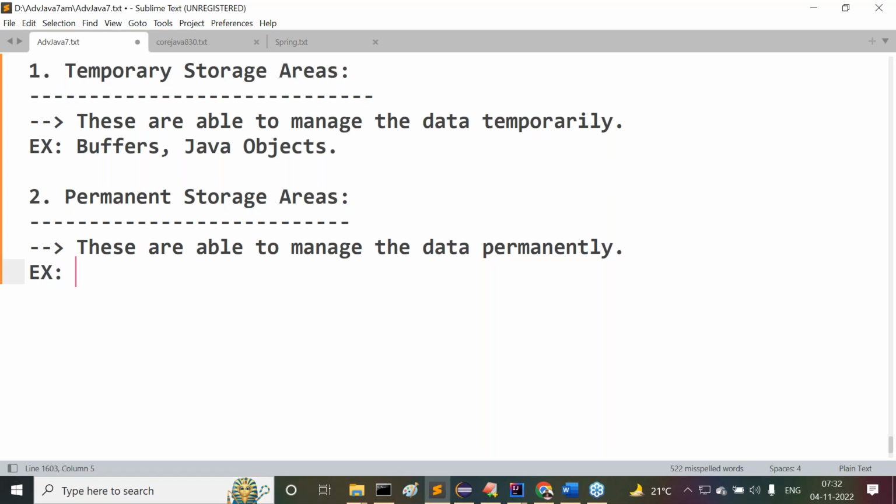Okay, instead of talking about hard disk, definitely ROM or maybe system hard disk, then everything is okay, fine. All these are permanent storage areas. Definitely, but my required information is something else. Listen carefully, I'm going to deviate from this particular point. Try to understand it now. For permanent storage areas, I'm going to take three types of examples. What are the three types of things I'm going to take now?